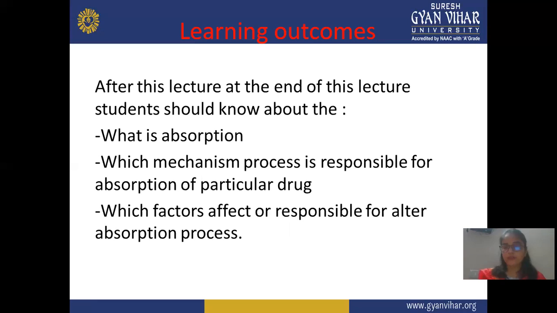And these are the learning outcomes. After this complete lecture, you should know what absorption is. Absorption is the process where, when you take your drug, it reaches systemic circulation in unchanged form. Next is the mechanism responsible for absorption of a particular drug, meaning through which mechanism a particular drug permeates. We already discussed the different types of mechanism: active transport, passive transport, carrier mediated, ion pair facilitated, and last one is endocytosis. Endocytosis is also divided into two types: phagocytosis and pinocytosis.